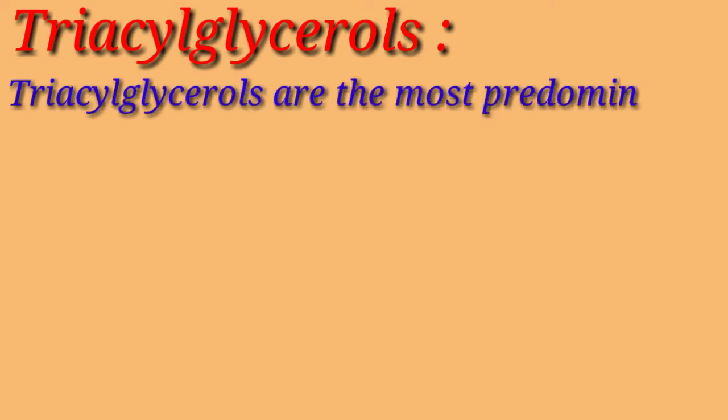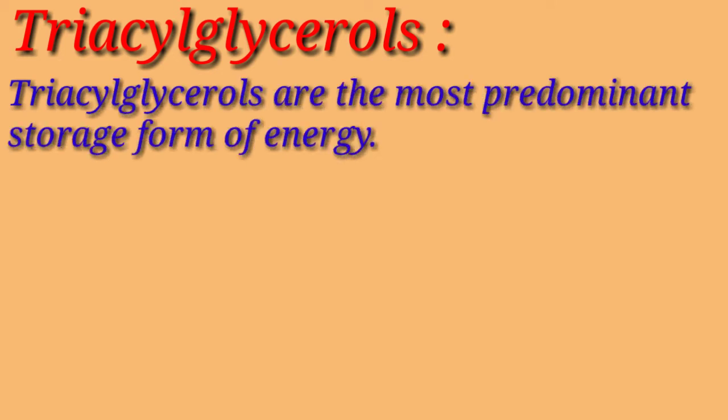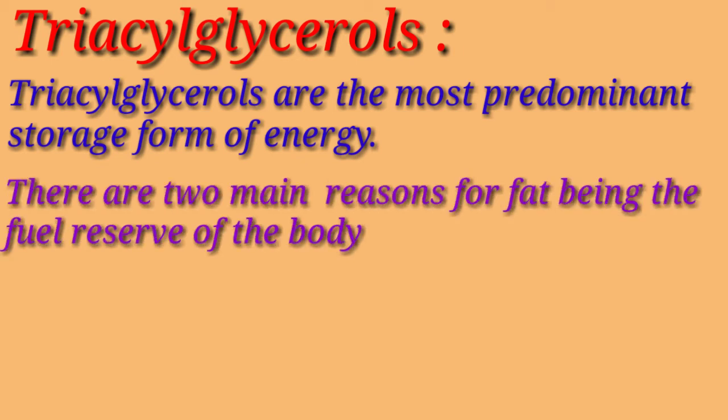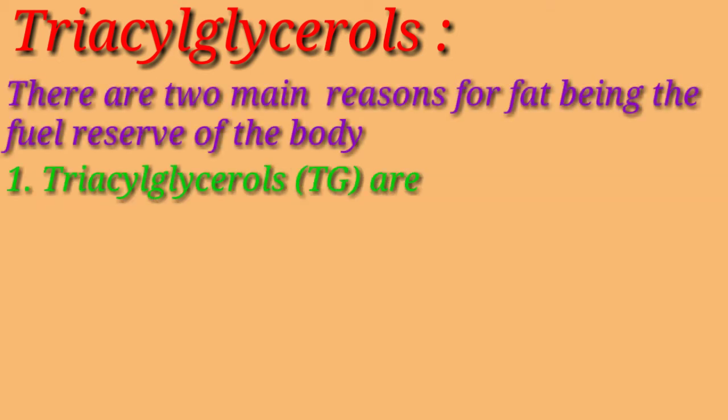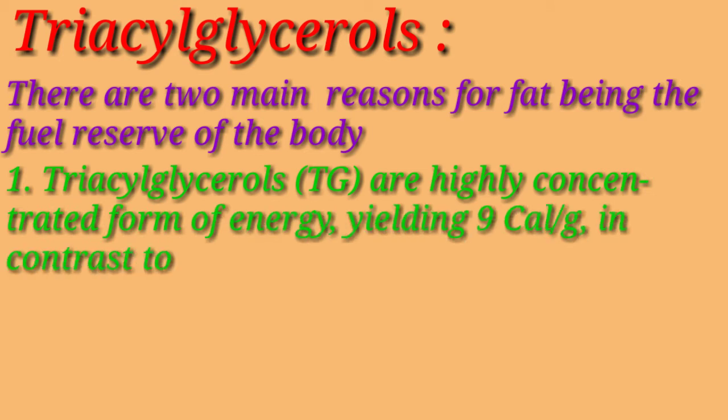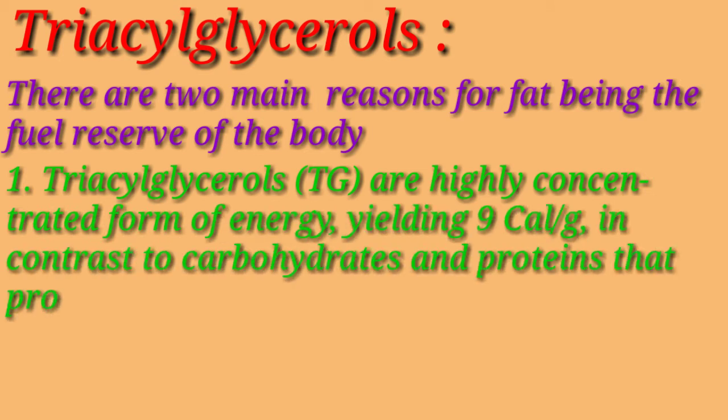Triacylglycerols are the most predominant storage form of energy. There are two main reasons for the fat being the fuel reserve of the body. First, triacylglycerols are highly concentrated form of energy, yielding 9 calories per gram, in contrast to carbohydrates and proteins that produce only 4 calories per gram.